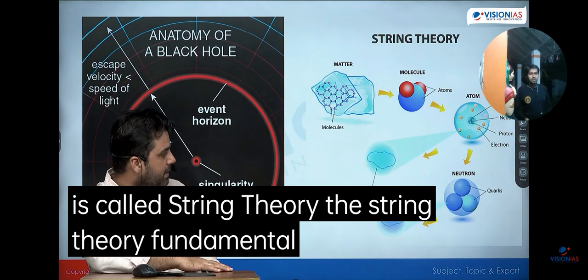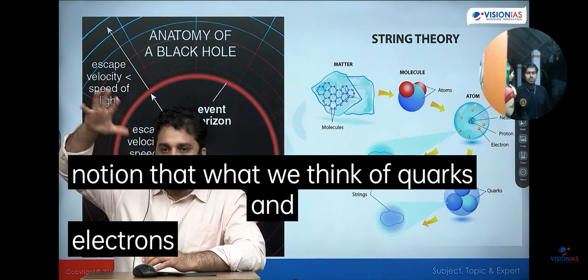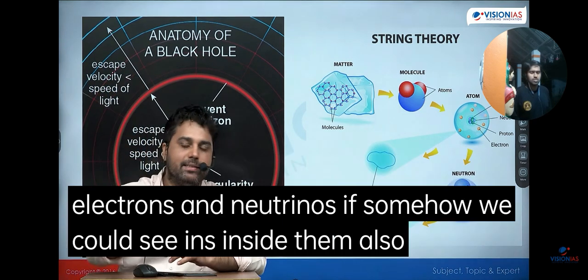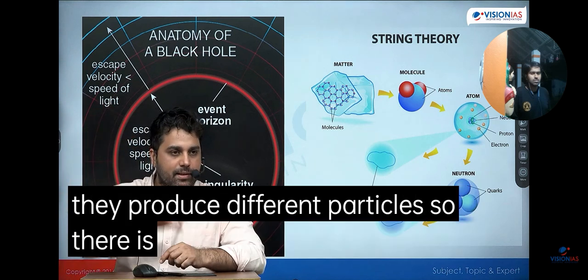So the fundamental notion of string theory, without going into a lot of detail, is that what we think of as quarks and electrons and neutrinos, if somehow we could see inside them, we will find strings vibrating. And as those strings vibrate at different frequencies, they produce different particles. So there is nothing called a particle per se.